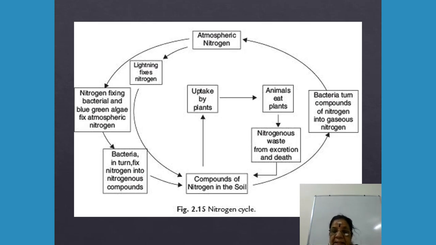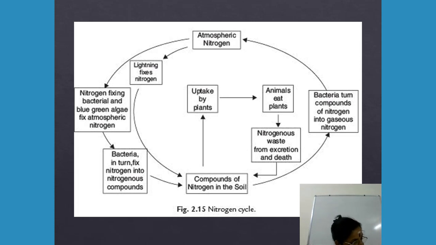Then nitrification, making it into nitrites and nitrates, a usable form for the plants, and then denitrification. In denitrification, a part of the nitrates in the soil is converted into gaseous nitrogen that escapes into the air.